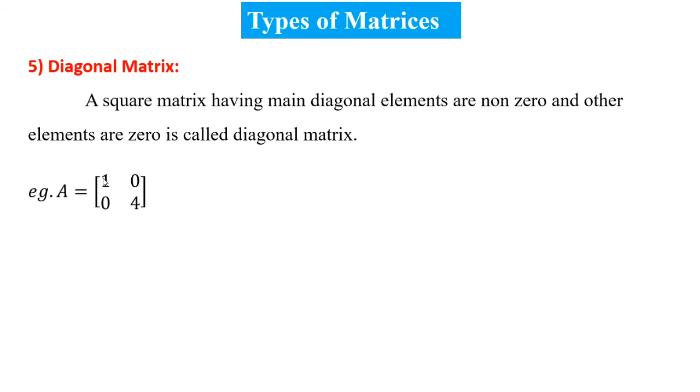The main diagonal elements are 1 and 1, and the non-diagonal elements are 0. So it is known as a diagonal matrix because the diagonal elements are non-zero and the other non-diagonal elements are 0. Then example number 2. See this example: the diagonal elements 2, 4, 1 are non-zero and the other elements are 0. So this is known as a diagonal matrix.